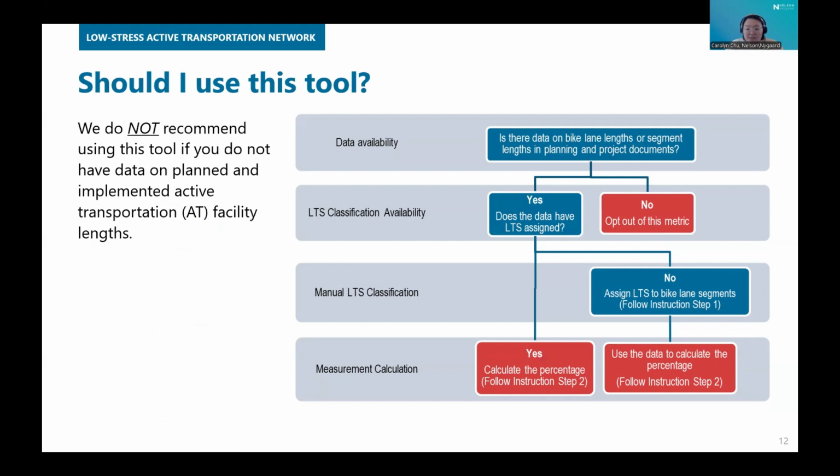We do not recommend using this tool if you don't have access to data on planned and implemented active transportation facility lengths. And if this is the case, we recommend you opt out of this metric. So if you do have data on bike lane and segment lengths, but no indication as to which segments are low traffic stress, then use the Excel tool to assign levels of traffic stress to bike lanes based on a series of inputs.